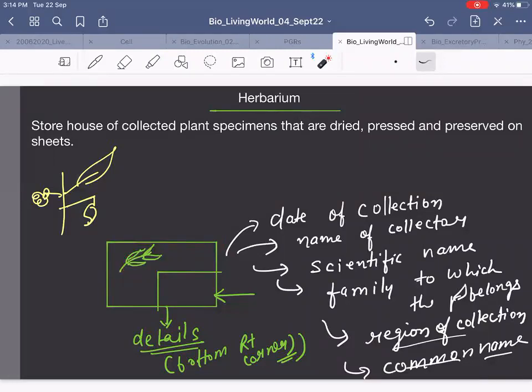Let's say you are the person who found this and you went to a herbarium and told people to please preserve it on a sheet of paper. So what will they do?